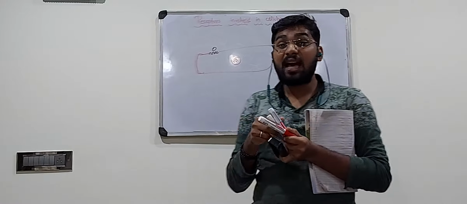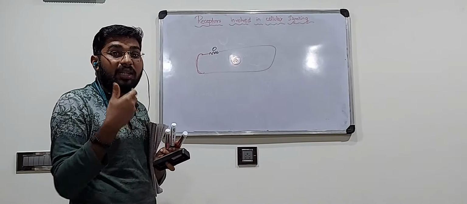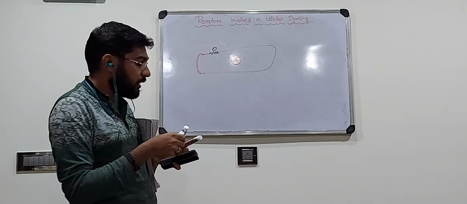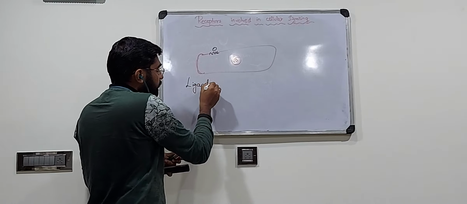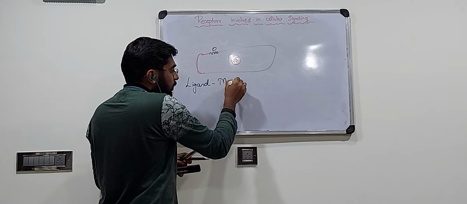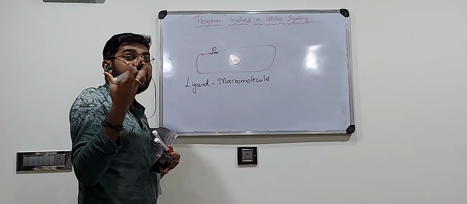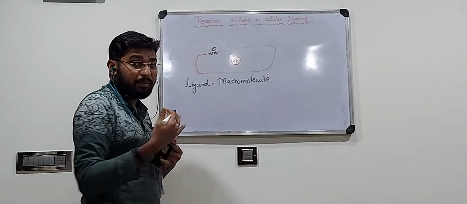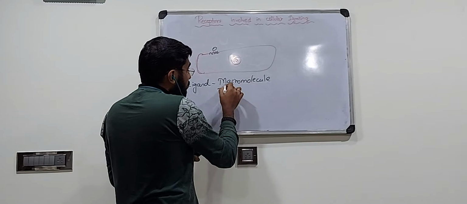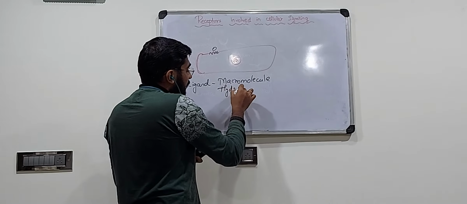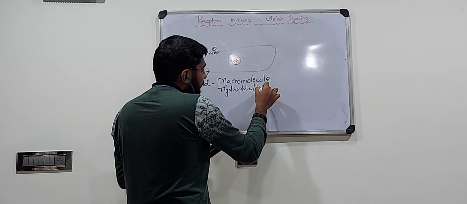If the ligand is a macromolecule, that means the ligand is very big, its size is very big, it cannot pass through the membrane. That is one scenario. And if the ligand is hydrophilic, or I can call it lipophobic.